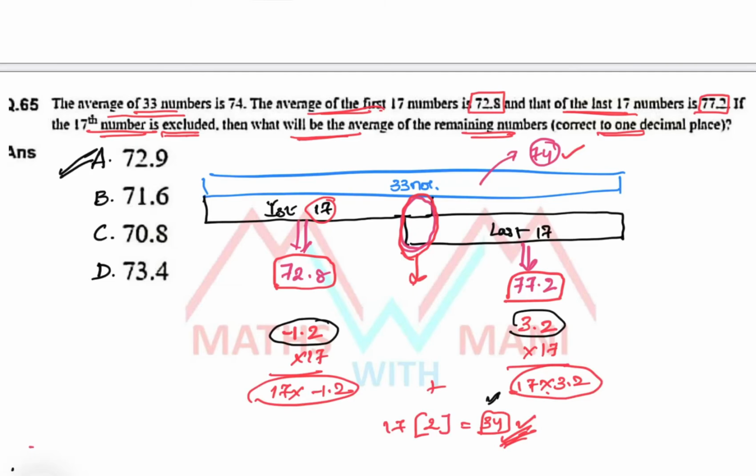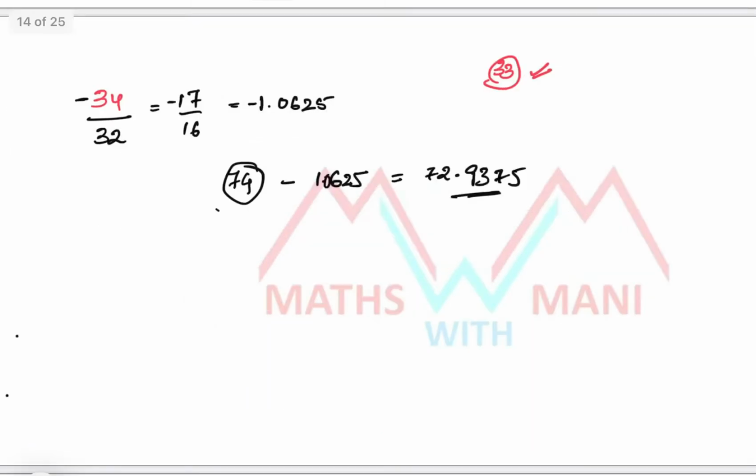Since you are excluding that 17th number, you can directly find the average of the remaining numbers, which is the overall average minus 34, the extra value, divided by the number of terms after excluding the number, which is 32. So this you can find directly. Clear? Next.